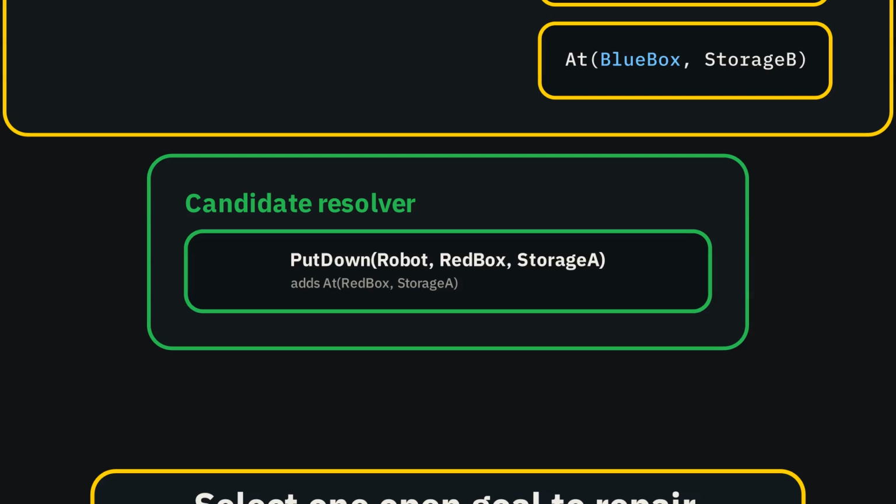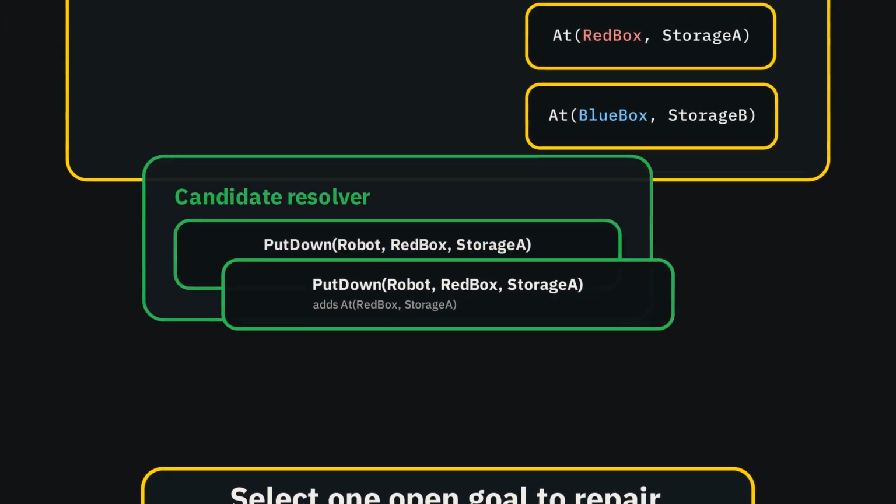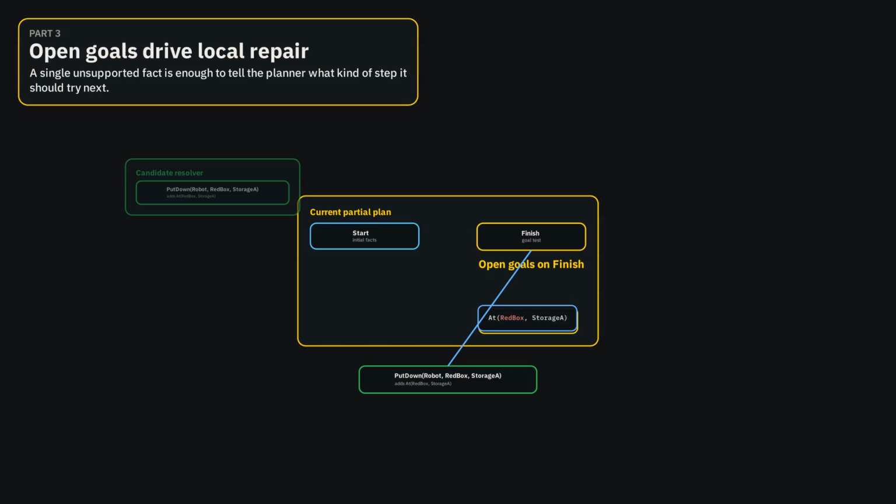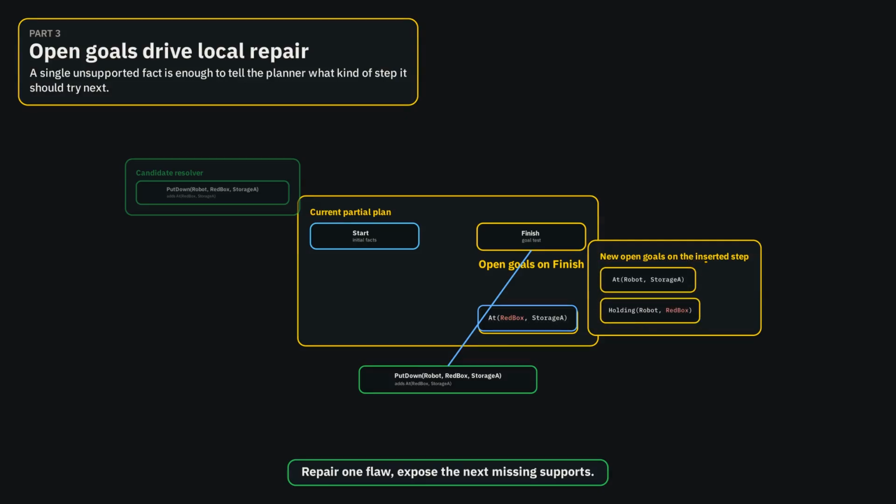In this domain, the relevant refinement is the put-down action at storage A. The action is added as a new plan step. The planner does not linearize the full plan. It inserts one step into the current partial plan. A causal link is then added from that step to finish to record that this step establishes the required condition. The new step introduces additional open goals. The robot must arrive at storage A, and the robot must be carrying the red box.